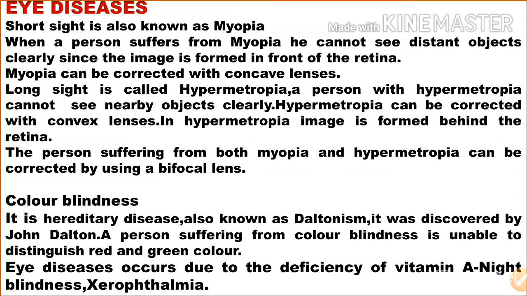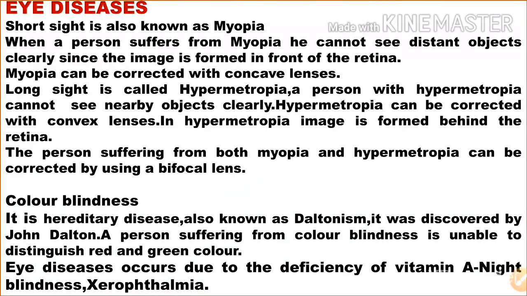A person suffering from both myopia and hypermetropia can be corrected by using a bifocal lens.